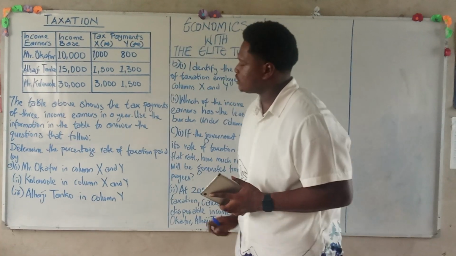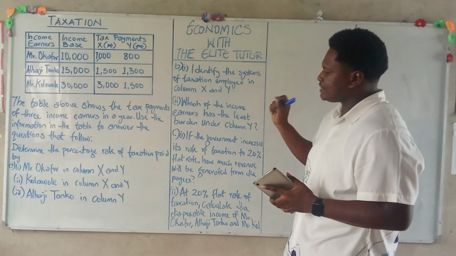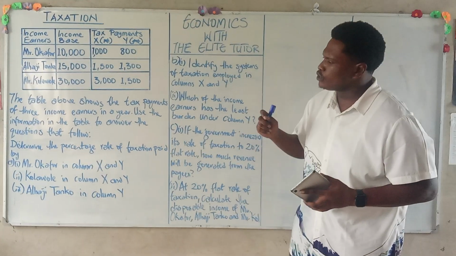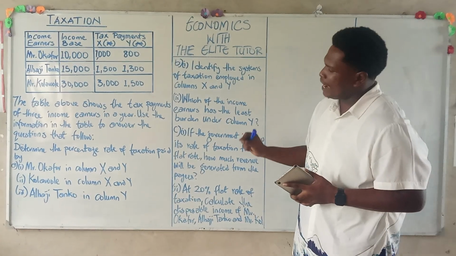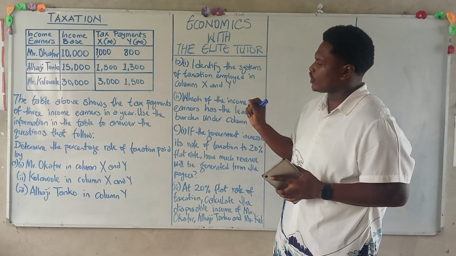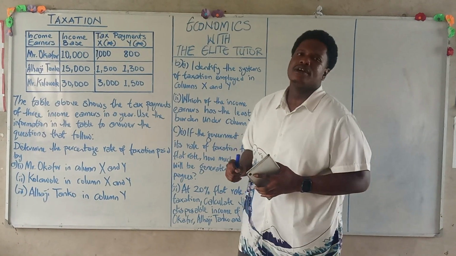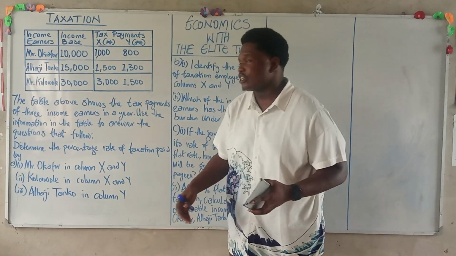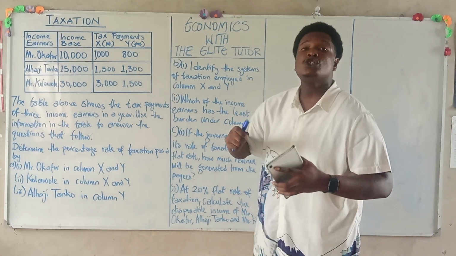Let's look at what we're meant to solve in this question. The first one, we are asked to determine the percentage rate of taxation paid by Mr. Okafor in column X and column Y, Mr. Kolawole in column X and column Y, and finally Alhaji Tanko in column Y. They are simply asking us for the tax rate. In order for us to determine that, we need to know the formula.